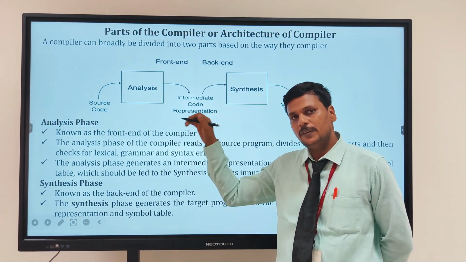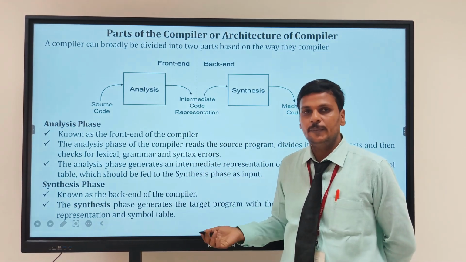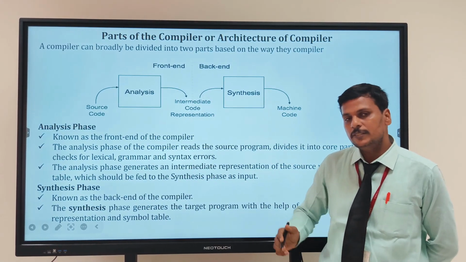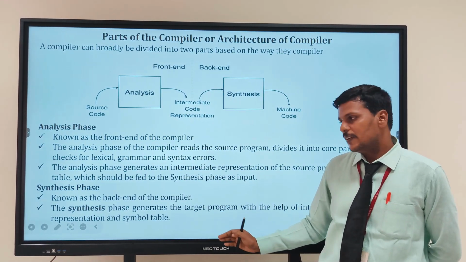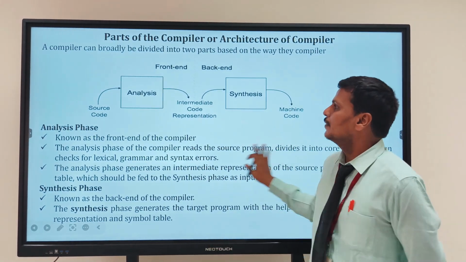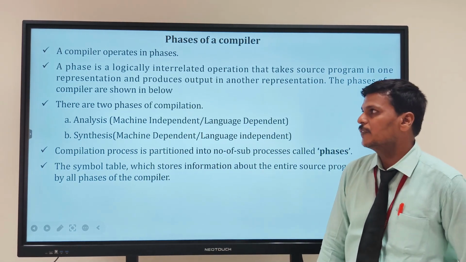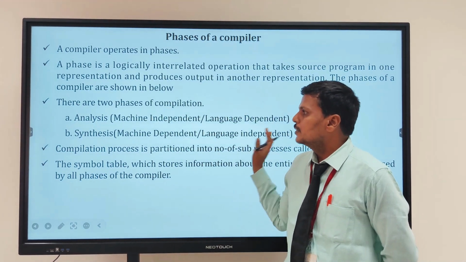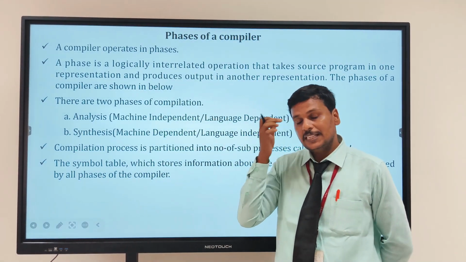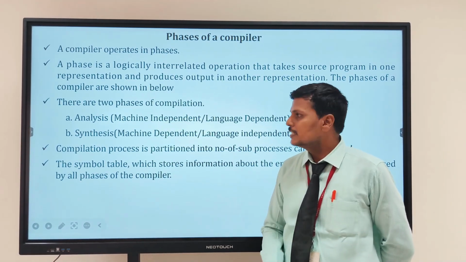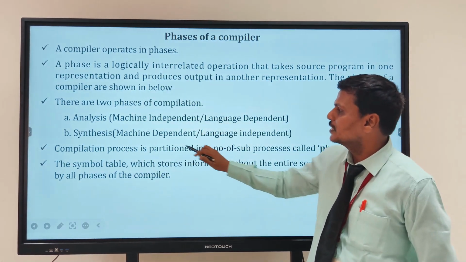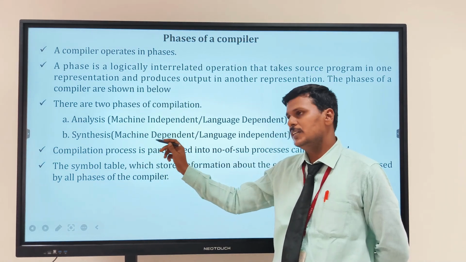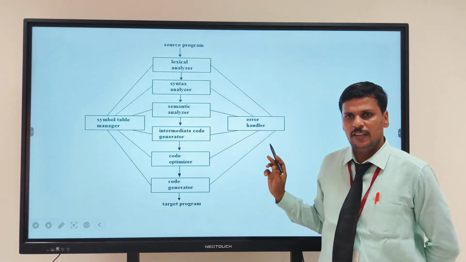In the analysis phase, the high level language will be converted to intermediate code generation. And in the synthesis phase, by using that intermediate code, it will be converted to a low level language, which is called assembly language. So this is the phases of a compiler. Each and every phase will be operated by the compiler. So there are 2 phases of compilation: as I said, the analysis phase and the synthesis phase. The analysis phase is machine independent or language dependent, and the synthesis phase is called machine dependent or language independent.